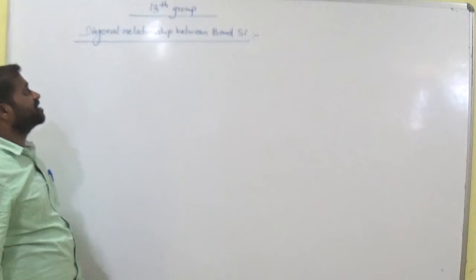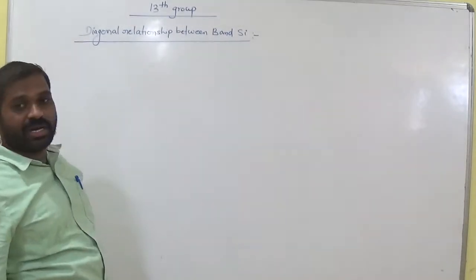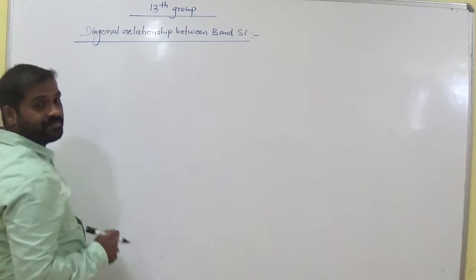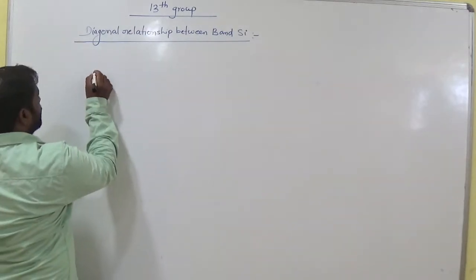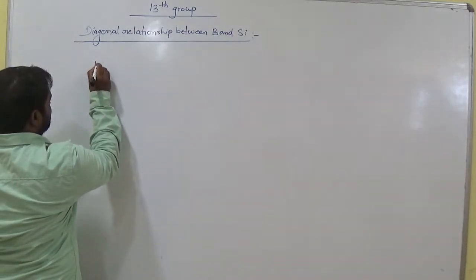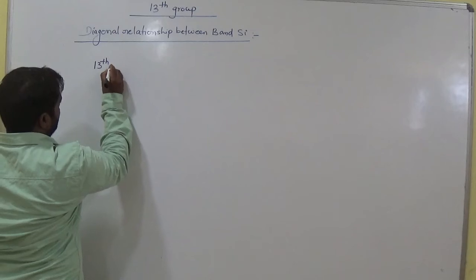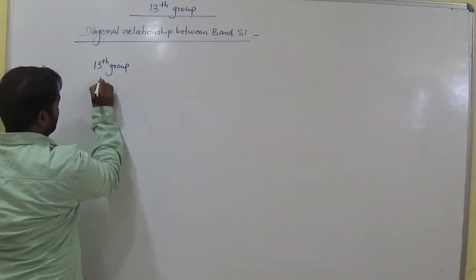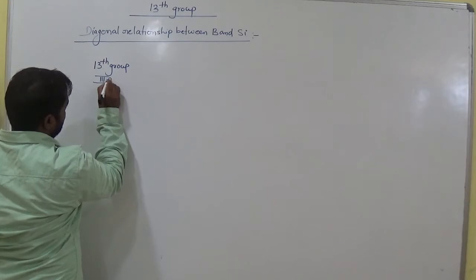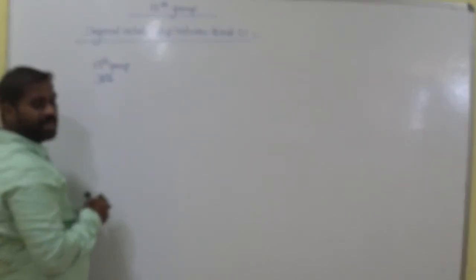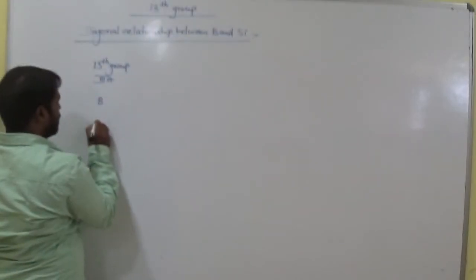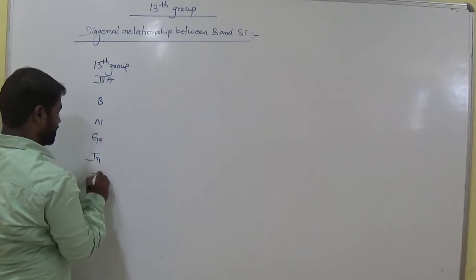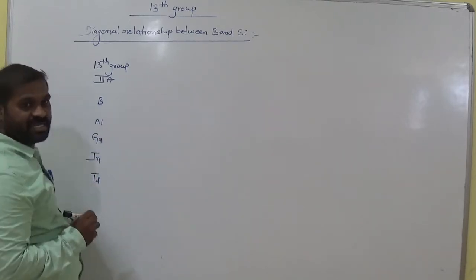Today we are going to discuss the diagonal relationship between boron and silicon. Let's see what a diagonal relationship is. If we consider 13th group elements, which are the third A group elements, what are they? Boron, aluminium, gallium, indium and thallium. These are the third A group elements, am I right?